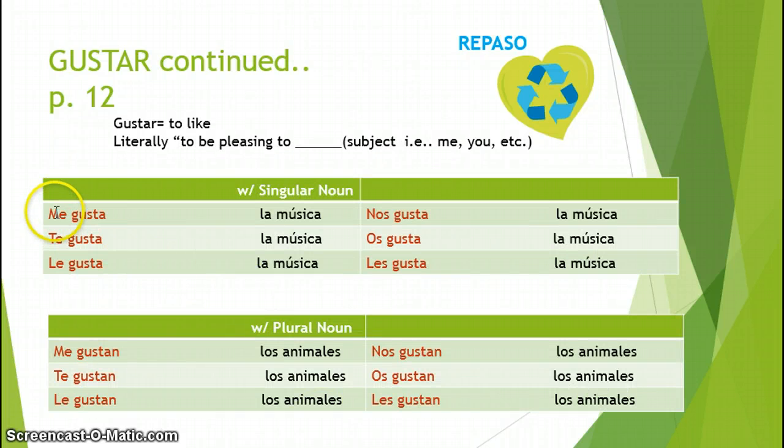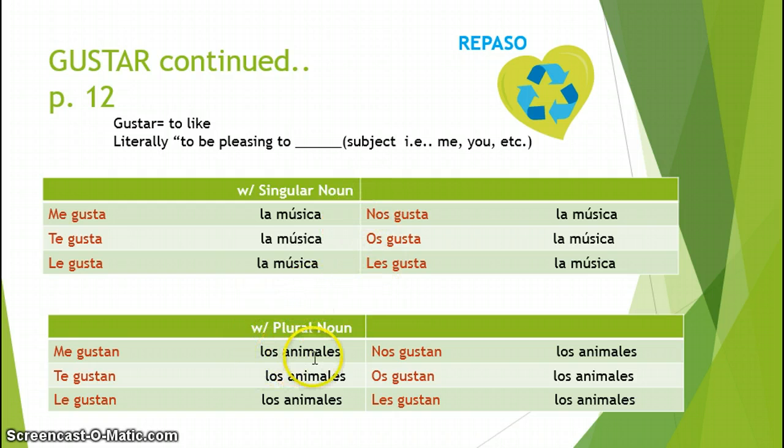Okay, here we have it conjugated. Notice that the pronouns, regardless of the singular or plural form, are the same. Me, te, le, nos, os, les. However, if I'm talking about music, which is singular, I have to think of this a little bit differently than I like. It's literally to be pleasing to whatever person. So I'm saying the music is pleasing to me, the music is pleasing to you, the music is pleasing to him or her, the music is pleasing to all of us, the music is pleasing to y'all, and the music is pleasing to them. So remember, I have to think of it as that pleasing form.